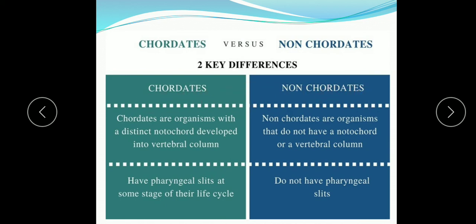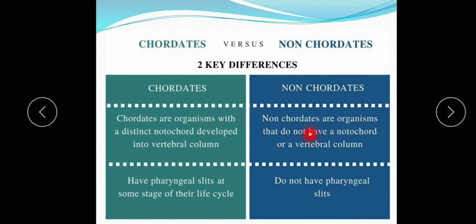So what are the chordates? Chordates are the organisms with a distinct notochord. It means notochord is present in the organisms which are known as the chordates, and this notochord further develops into the vertebral column, that is the backbone. So chordates are the organisms that have a notochord.